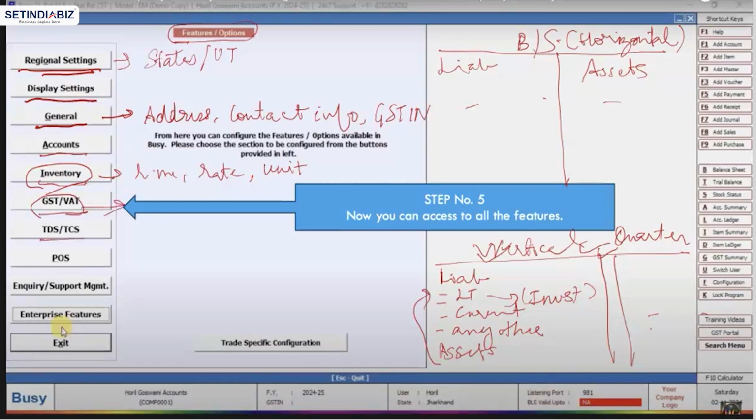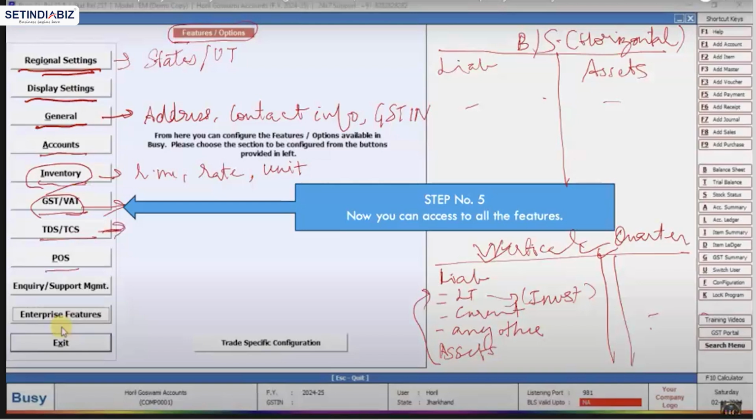Then we have TDS, TCS. As I mentioned earlier, when we were reading about the evolution of Busy accounting software, we saw that salary recording and payroll were introduced. Payroll means recording of salaries, recording of TDS being deducted, fringe benefit tax. So TDS, TCS options are also available, along with filing of the returns and everything.